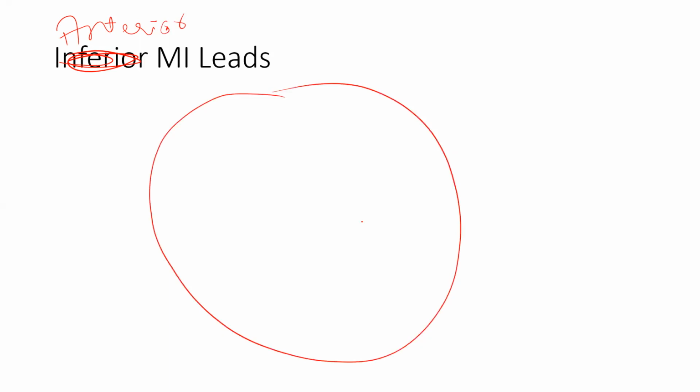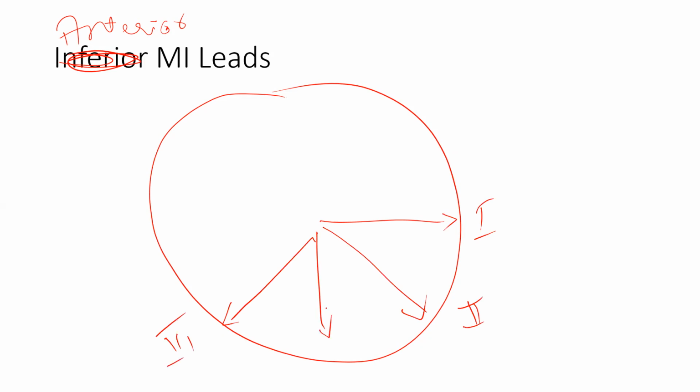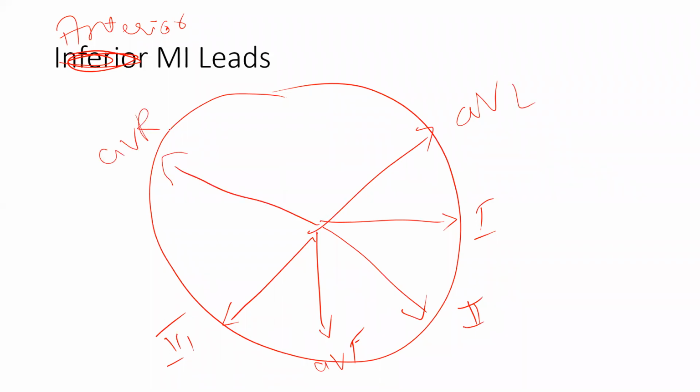So how do you tell it is an anterior MI? Yesterday we discussed regarding this circle, right? 1, 2, 3, aVF, aVL, aVR. This is the one which we discussed.